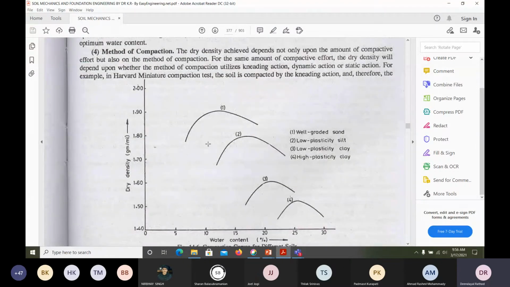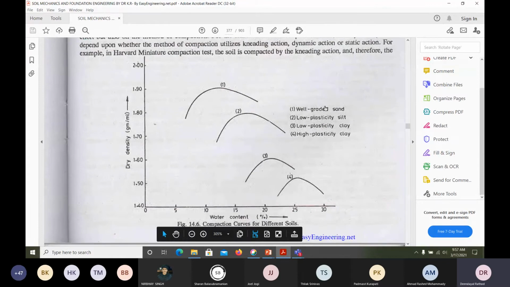So this is one more curve, very interesting. When you draw a compaction curve, dry density is on the y-axis and water content on the x-axis. Well-graded sand, you will get it here. This is low plasticity silt. This is low plasticity clay. Clay is very difficult, it is very difficult to get high density. Then high plasticity clay. So the curve will follow in this way.